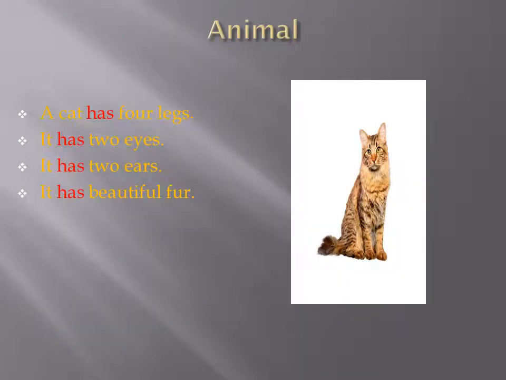A cat has four legs. In this sentence, has is used with a cat, that means one cat. It has two eyes, it has two ears, it has beautiful fur. In the last three sentences, has is used with it to talk about what a cat has.